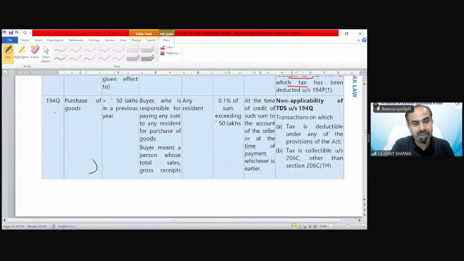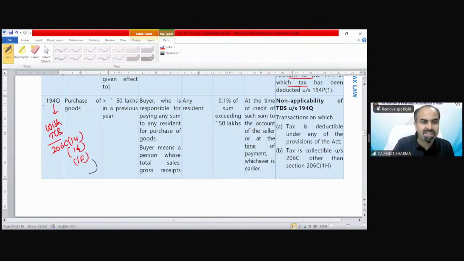194Q is a very, very important section. And this 194Q we are going to discuss with the TCS provision, because this is correlated with some TCS sections, 206C(1H), 1G, 1F. So we will discuss it with the TCS provision later in this chapter.